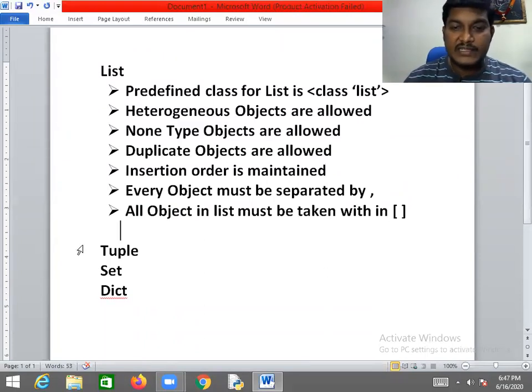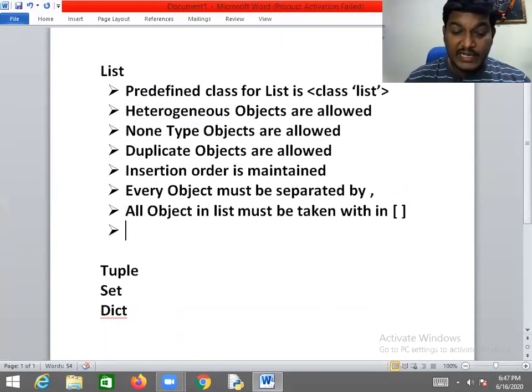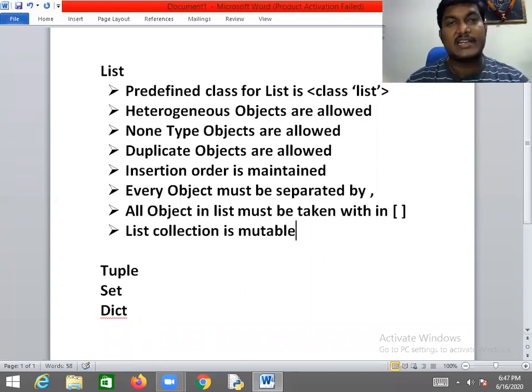So now, my dear friend, here I want to tell you another point. List collection is mutable. Yes, list collection is mutable. Mutable means the content of the list object can be edited. I am giving an overall idea about list, tuple, set and dictionary. But can the list object be manipulated or not? Yes, the list object can be manipulated because the list is mutable.